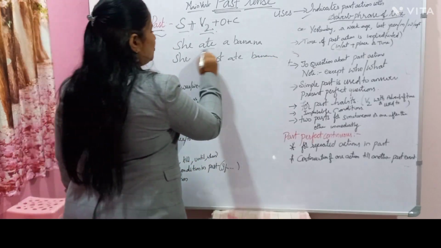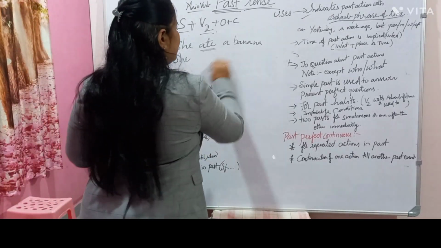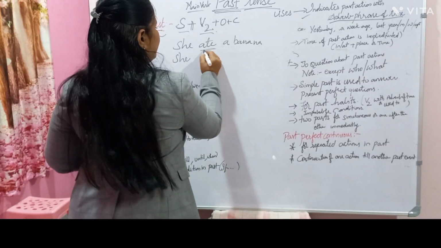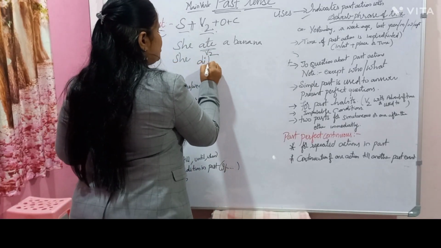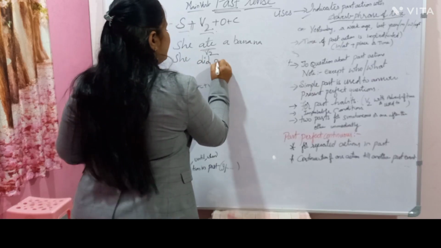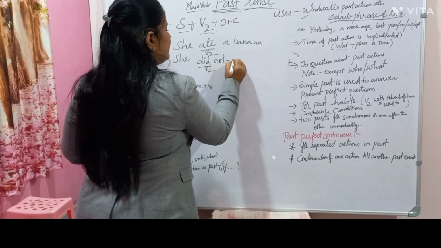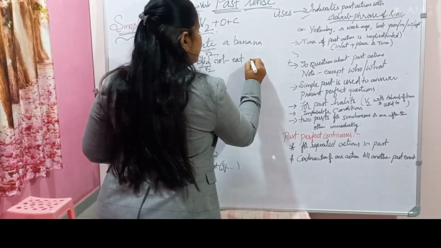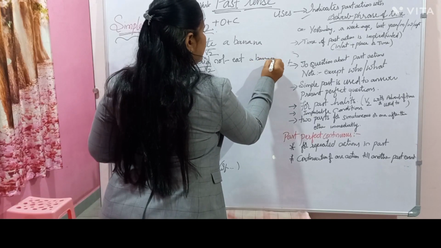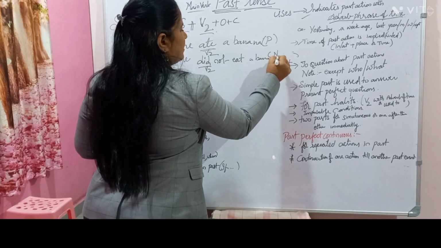So one thing you need to recall. What will be there in the main verb? There is verb 2. There is a dummy verb, a hidden verb, did. So when did comes, not. She did not. When did comes as verb 2, again we need to write the simple present tense. She did not eat a banana. This is the negative sentence. This is a positive sentence and this is a negative sentence.